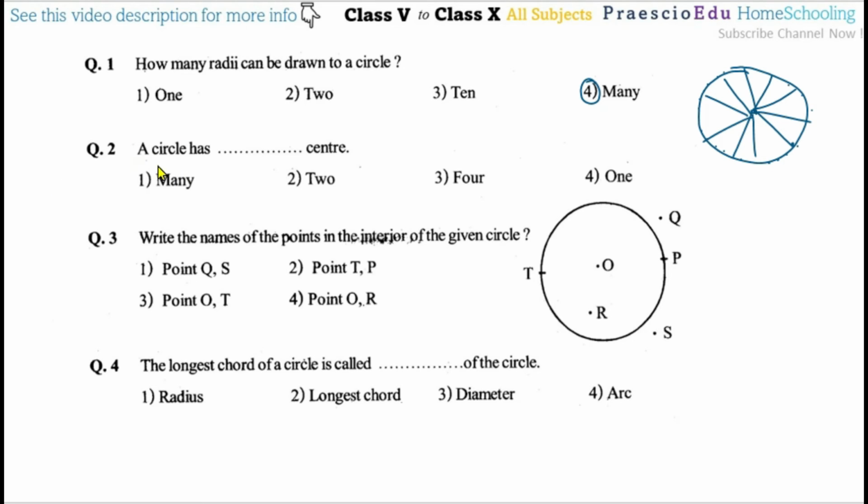Now question number 2: a circle has dash center, only one, so option number 4 is the correct one. Now question number 3: write the name of the point in the interior of the given circle.